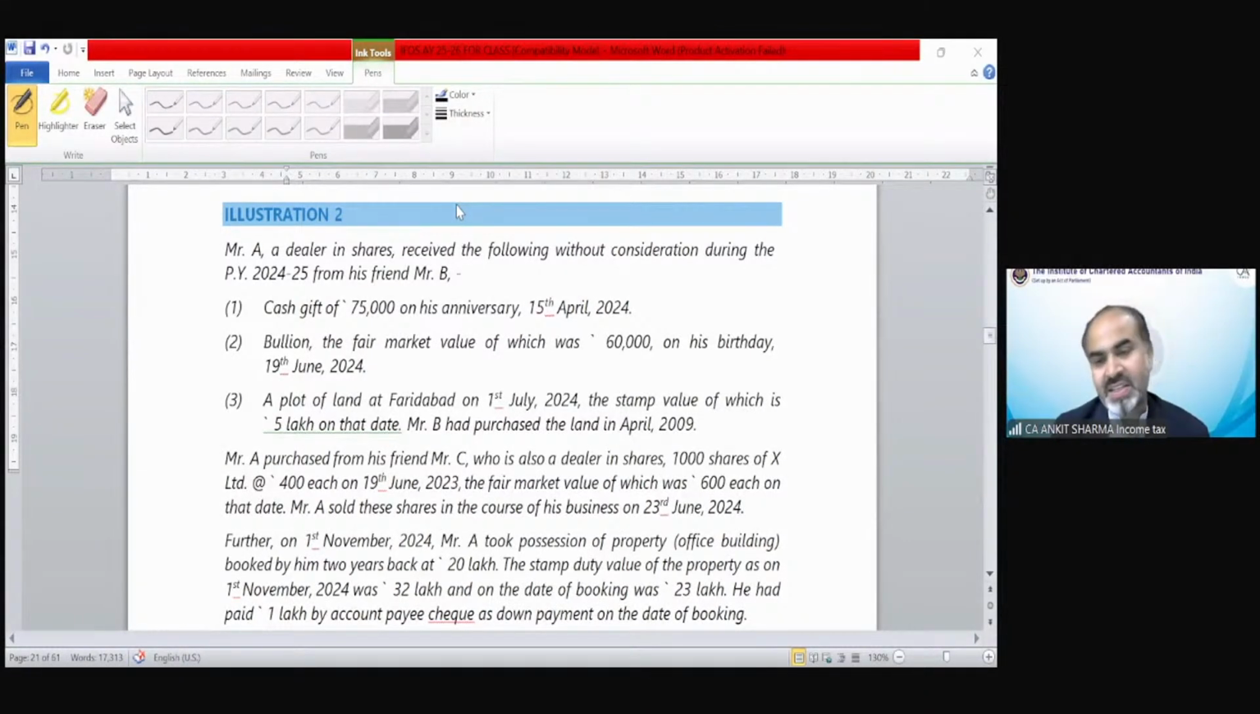Kavita is asking what bullion means. Bullion means unformulated precious metal. If there is gold and from that gold we make bangles or a necklace, that is called jewelry. If gold is in a solid form, like biscuits, bars, bricks, etc., that is generally called bullion. So that is a precious metal.